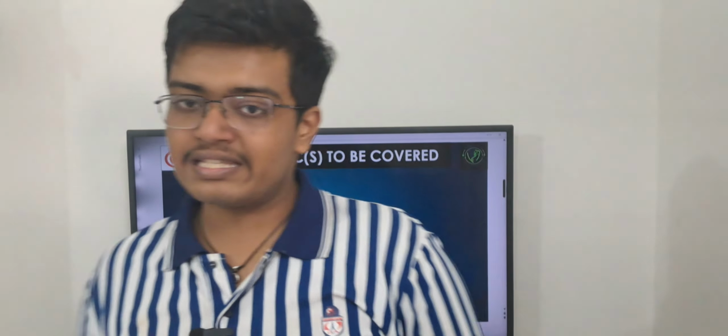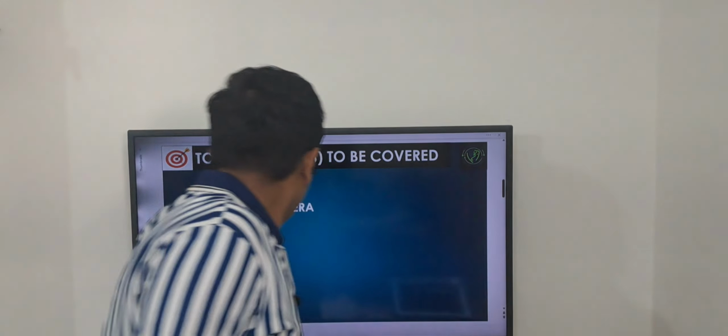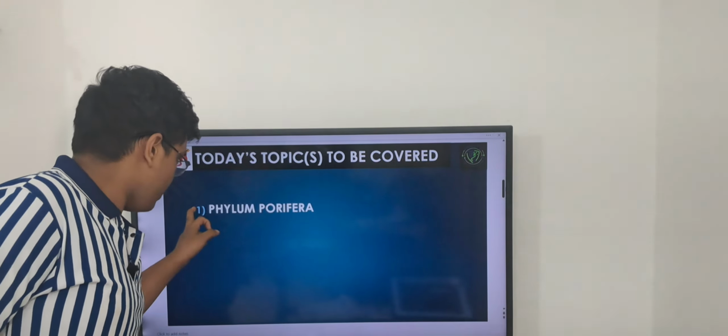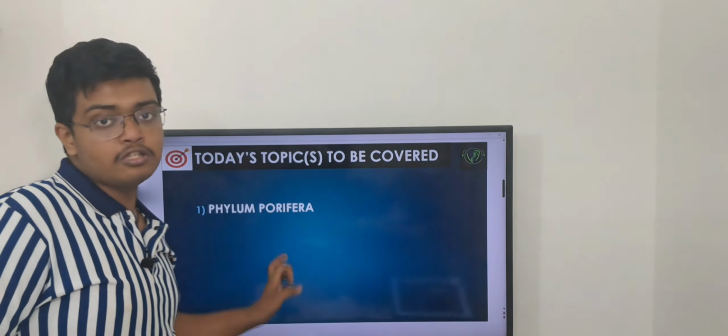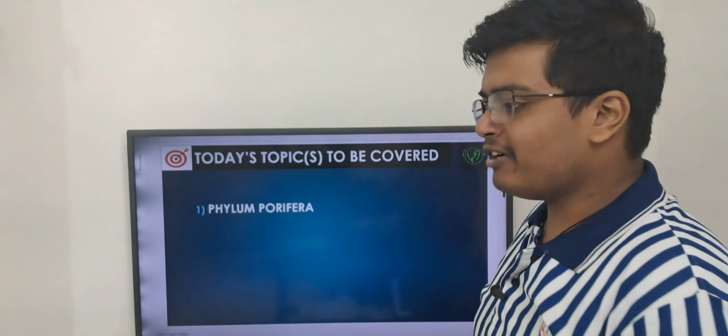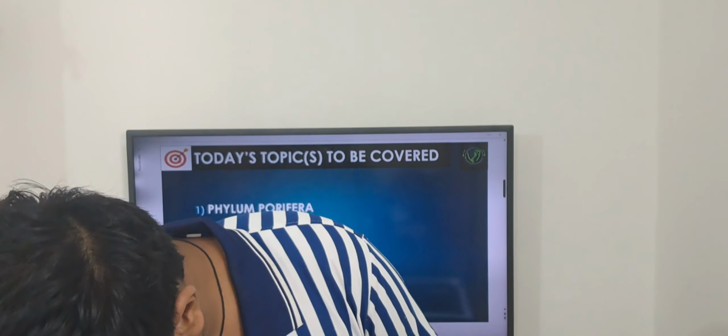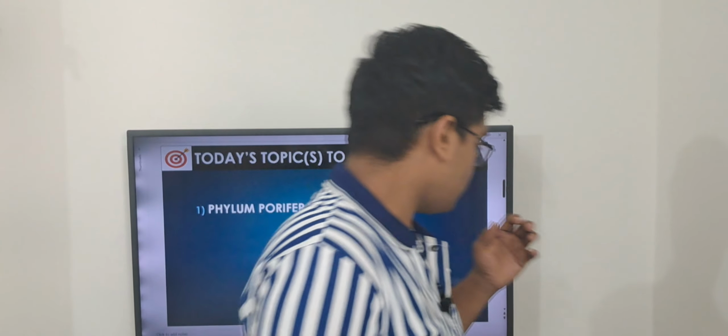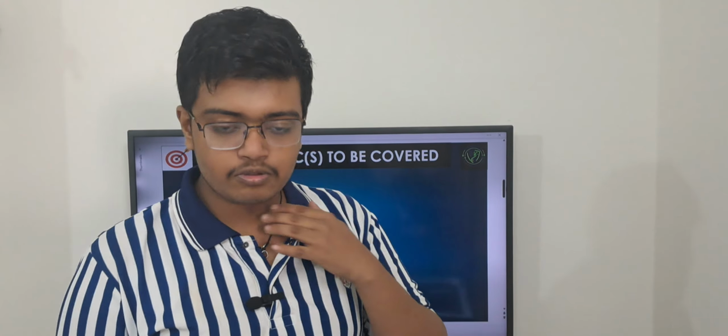And what are the examples of asymmetry? The example is very simple, which we are going to learn today: sponges. After that comes radial symmetry. In radial symmetry, when we pass a plane, we get equal halves.